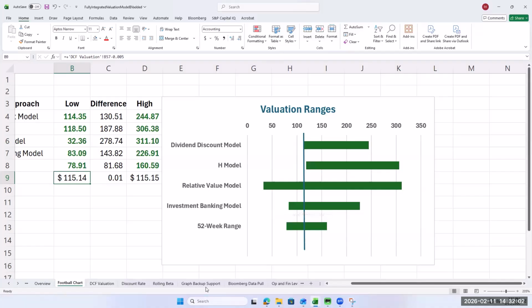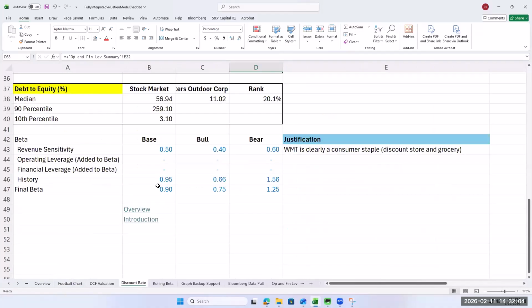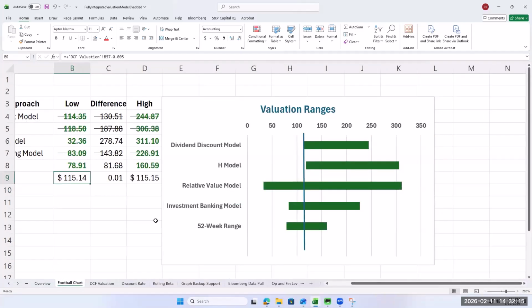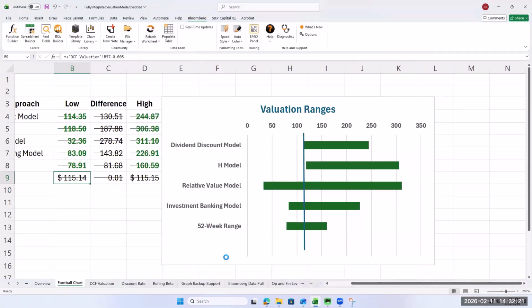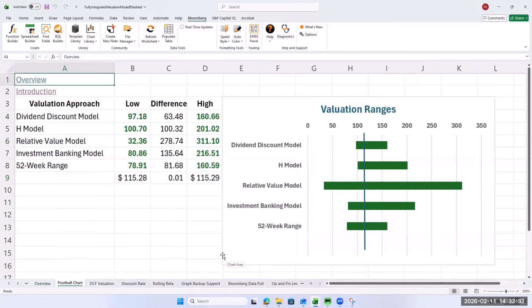The one thing that bothers me a little bit is the discount rate. So I would normally think of this as a 1.15 kind of company. If we do that, how does it affect the football field chart? It brought it down some, but it's still okay. I was a little bit worried about the beta, but it doesn't look that bad. All right.